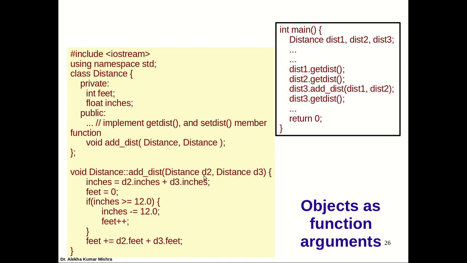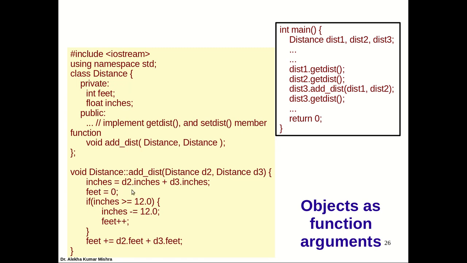So what happens here? d2 equal to dist1, so d2 will contain all the data of dist1. Similarly, d3 will contain all the data of dist2. We are making a copy, copying the object dist1 to d2 and dist2 to d3. So whenever I need to access the data members of d2 and d3, I need to use the normal way, as we do outside, because we are not invoking this method with respect to d2 or d3, only through one object. These are just like normal variables, so when we access them, we need to use the dot operator.